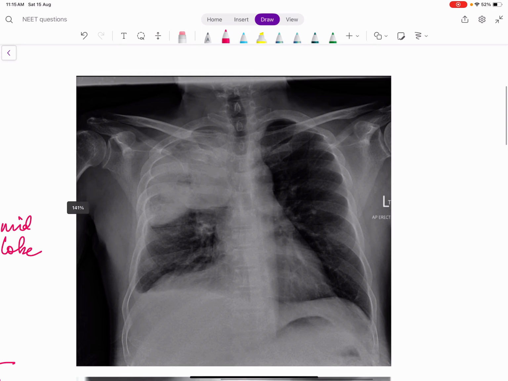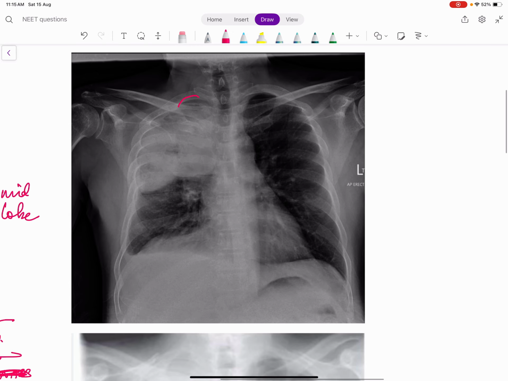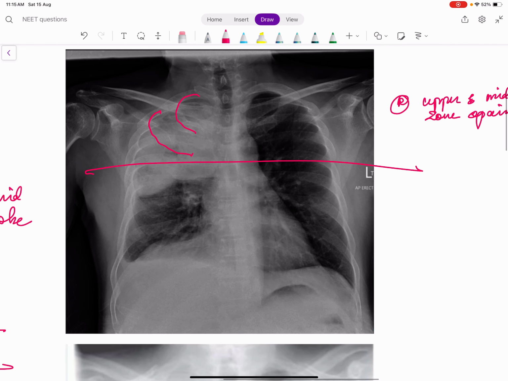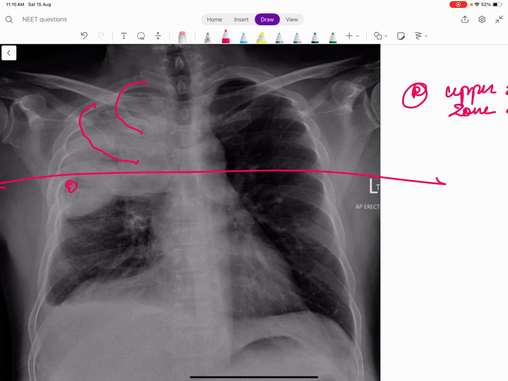So we'll go through some related images here. Now what is this? From the image, first rib, second rib. So this is a right upper and mid zone opacity. It is not peripheral, it is involving the lung, so it is not a pleural effusion. And remember, pleural effusion can never be above. We can see an air bronchogram, right?